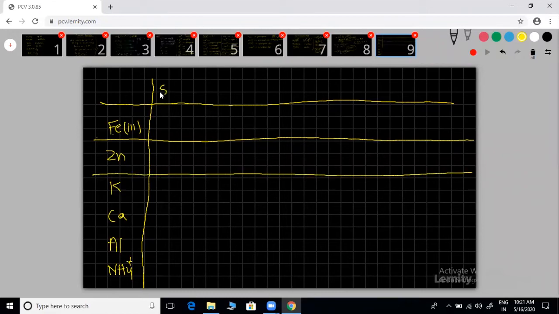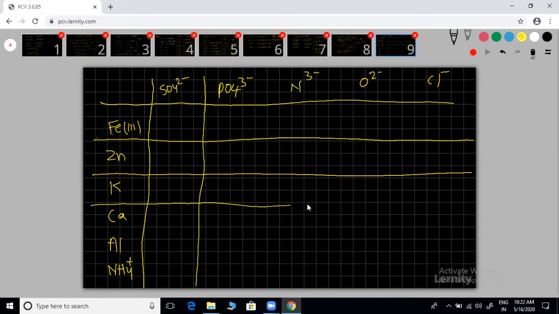Here, I'm taking sulfate. And you can make a big table. I'm not going to discuss every example here, I will take very few. If you have doubts, ask. Phosphate. N3 minus. O2 minus. Cl minus. Okay. Write the corresponding formulas with names. Take it. Start. Write your answers.